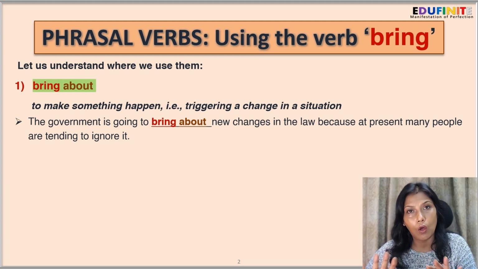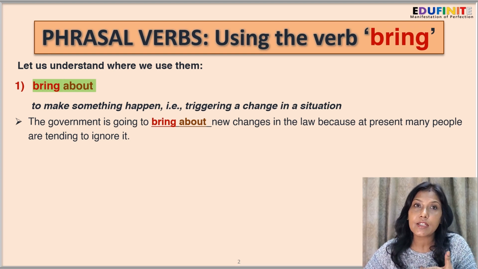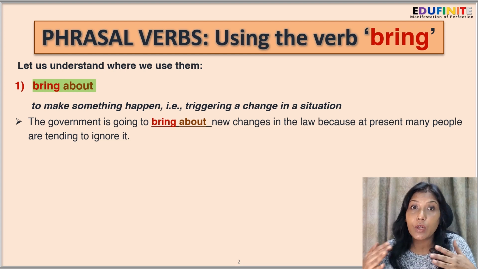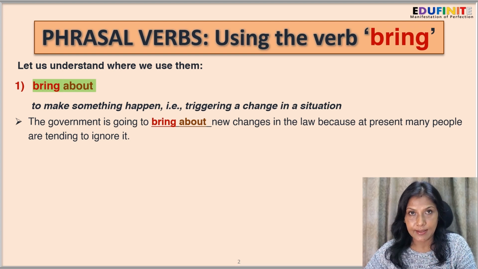A law that has been prevalent is not being practiced by the people. The people are tending to ignore it. So the government is going to bring about some new changes in the law so that many people who are tending to ignore the old law will be bound to abide by it.